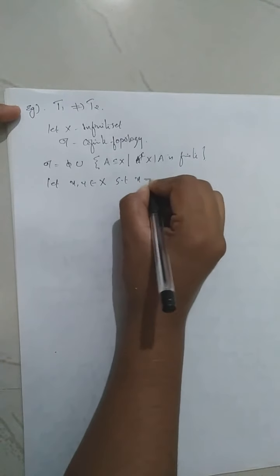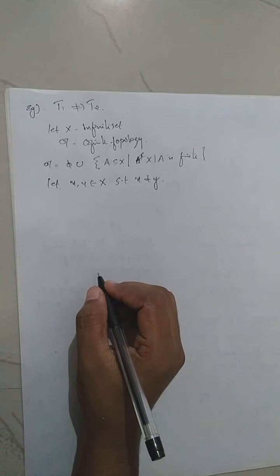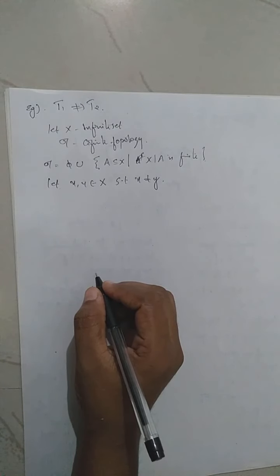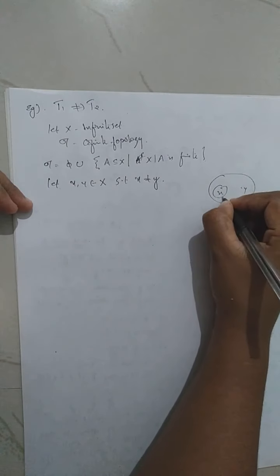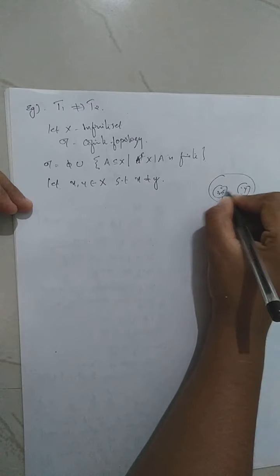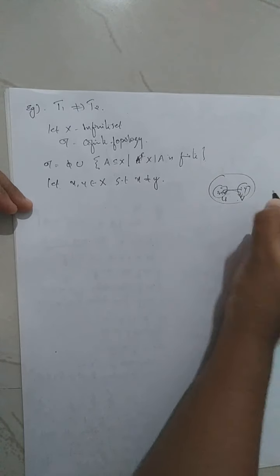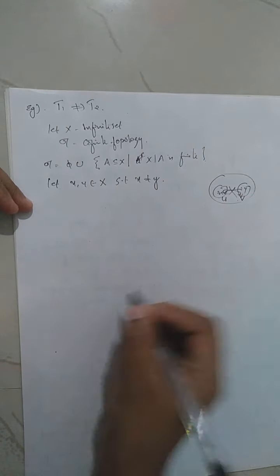x not equal to y. Then we need to prove that there exist two open sets U and V such that x belongs to U, y belongs to V, and x does not belong to V and y does not belong to U. Okay, this is what we need to prove.